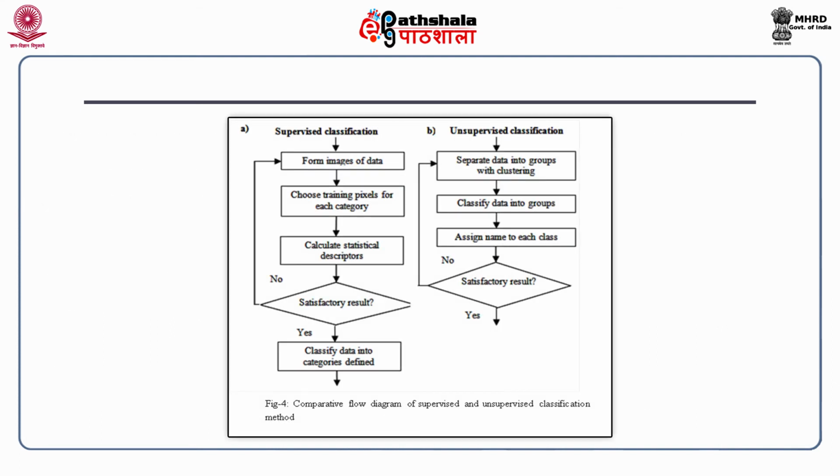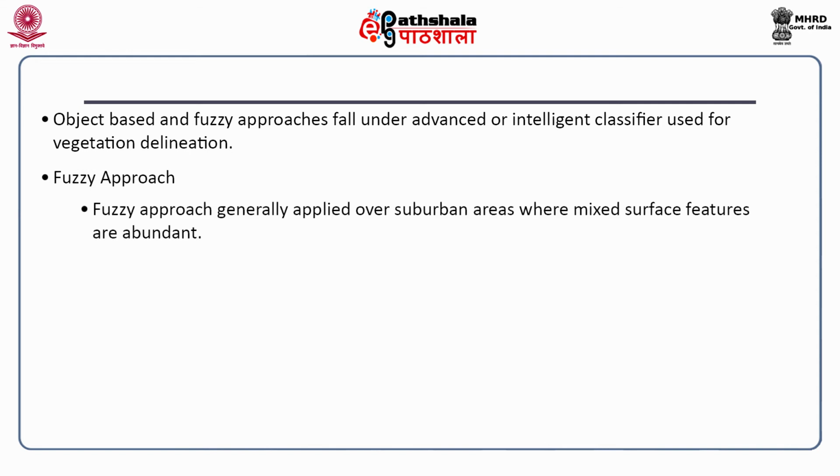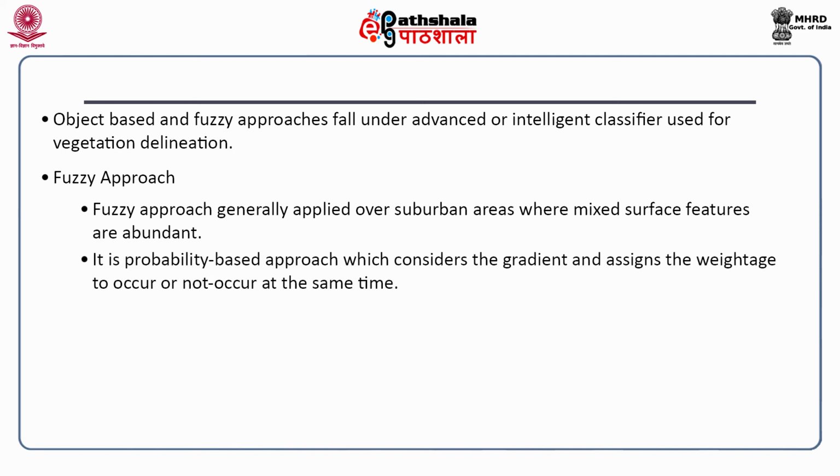In this flow diagram, we can clearly see the supervised and unsupervised classification methods. Now, object based and fuzzy approaches fall under advanced or intelligent classifiers used for vegetation delineation. Fuzzy approach is generally applied over suburban areas where mixed surface features are abundant. It is a probability based approach which considers the gradient and assigns the weightage to occur or not occur at the same time.